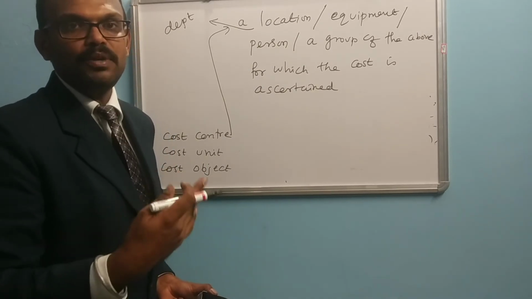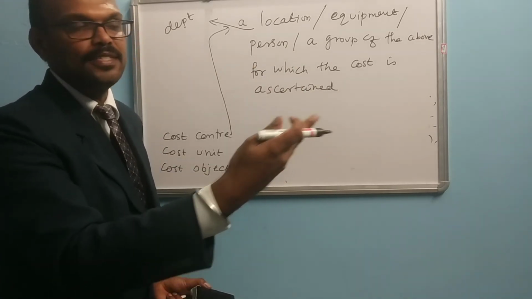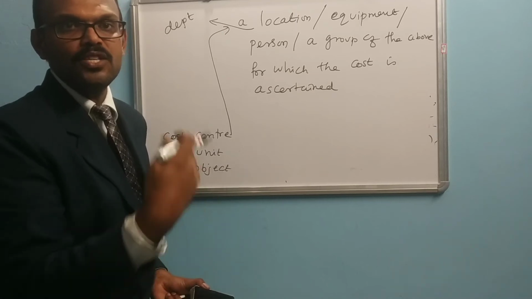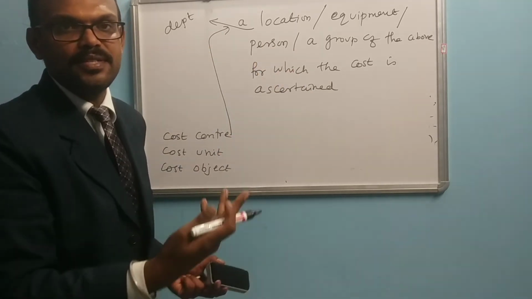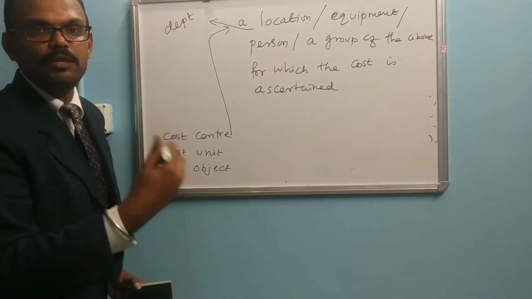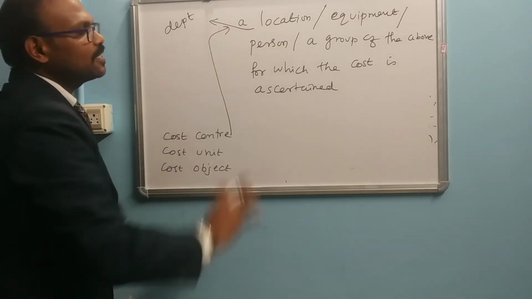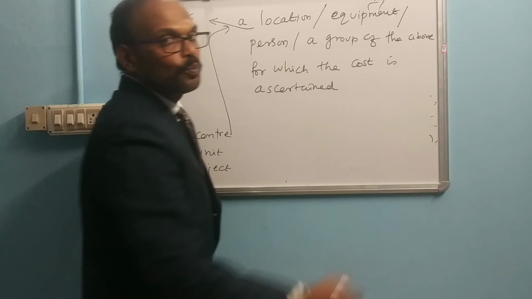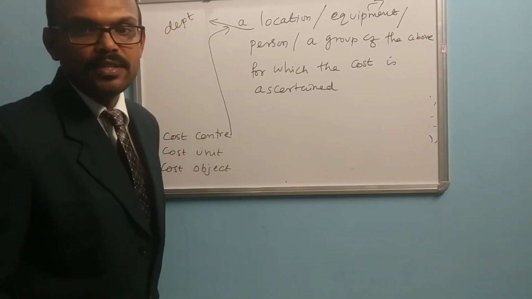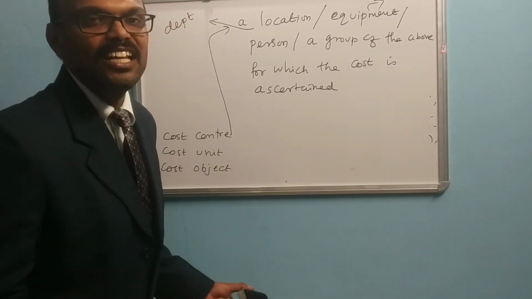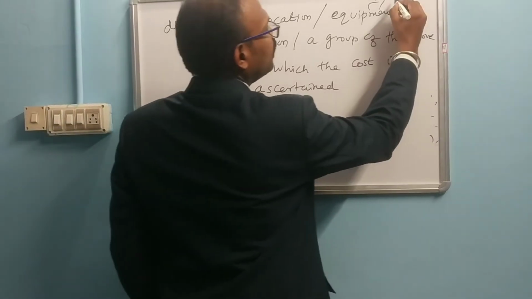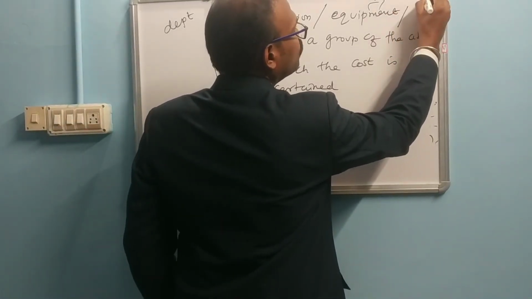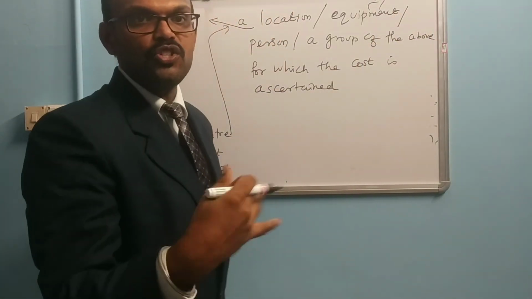Or it may be some sales area. For example, you take Chennai. Chennai is our sales area. That is a cost center. So a sales area or a department is a location or a cost center. For example, if you take an equipment, equipment is nothing but a machine or a delivery van, whatever it is. It may be a machine. You are using one particular machine for production of the goods.